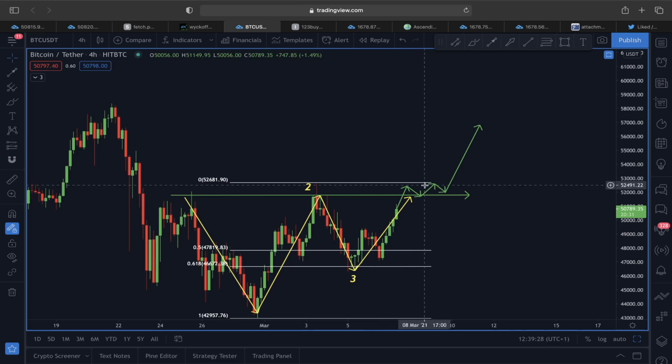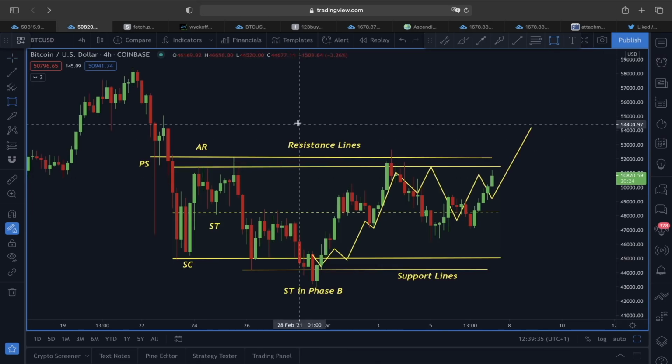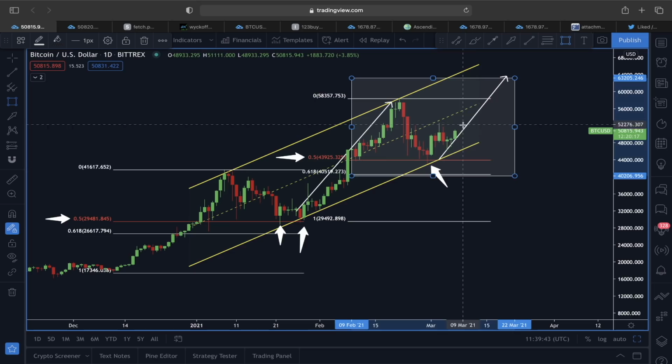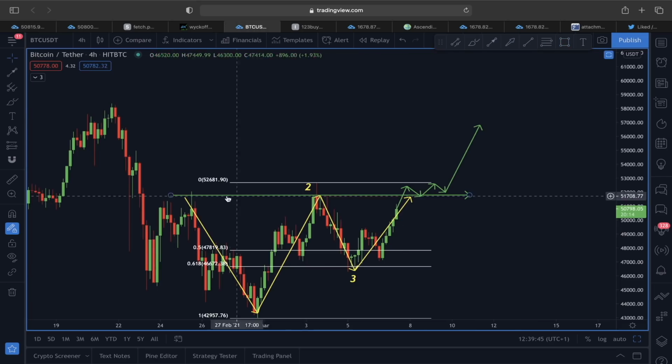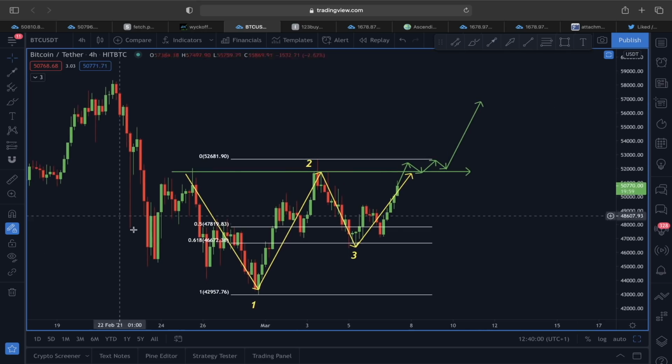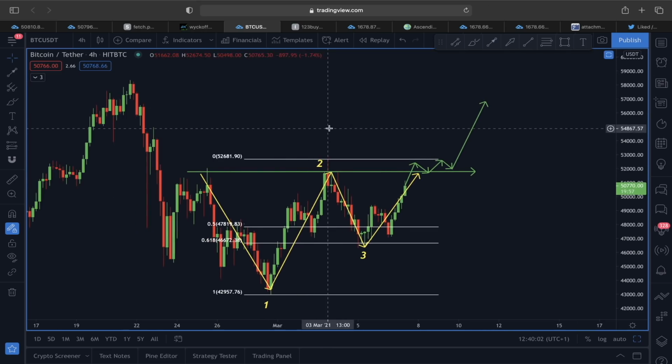So that's why, guys, if this neckline gets broken and price also finds support above this 0.2 area, then we can see that this resistance line here will be broken, and according to this Wyckoff, after that there could be an impulsive move. We know in a daily time frame this is also flashing some impulsive move, and now also this 1 2 3 reversal scenario is flashing up, so now we have 3 confirmations that after breaking this neckline area around 51,500 and 51,600, finding support above that could lead to another impulsive move for Bitcoin. So these are some of the scenarios I want you guys to take into consideration.